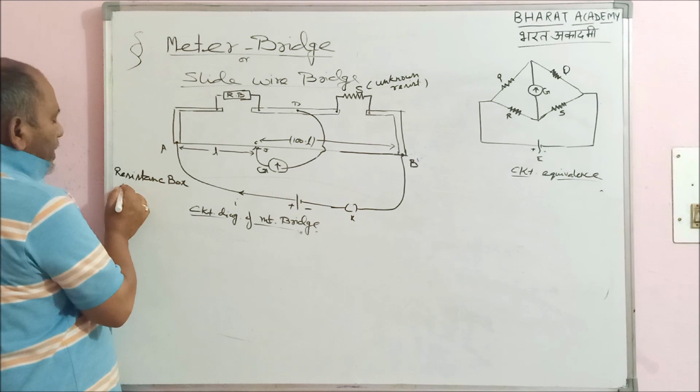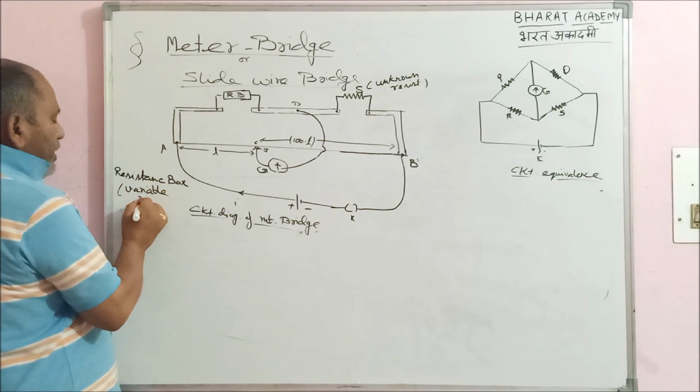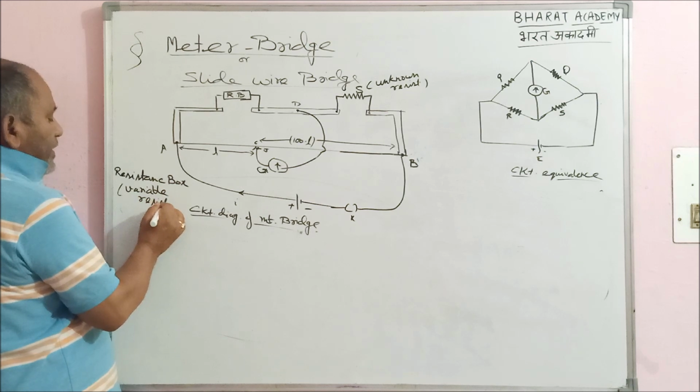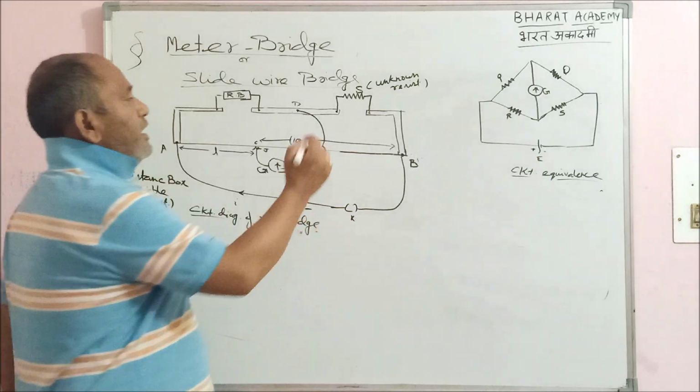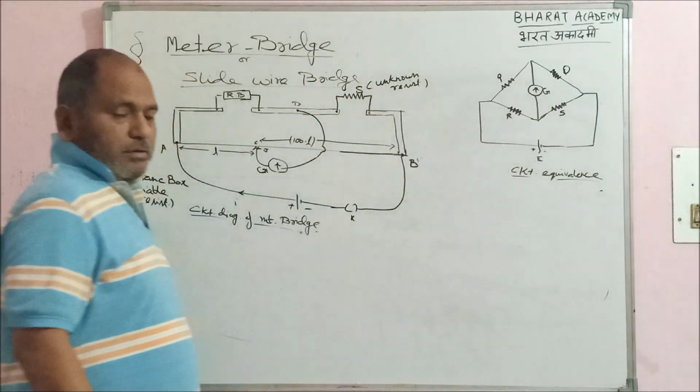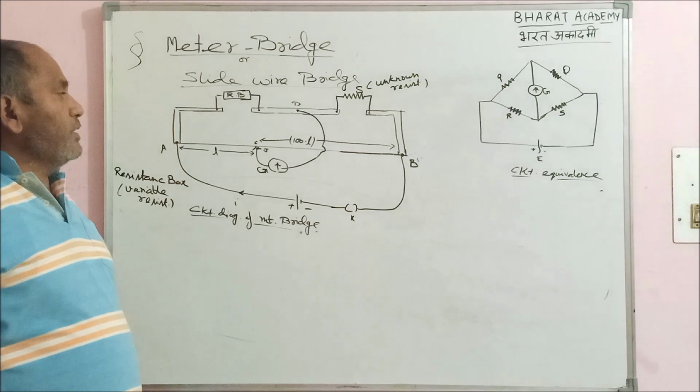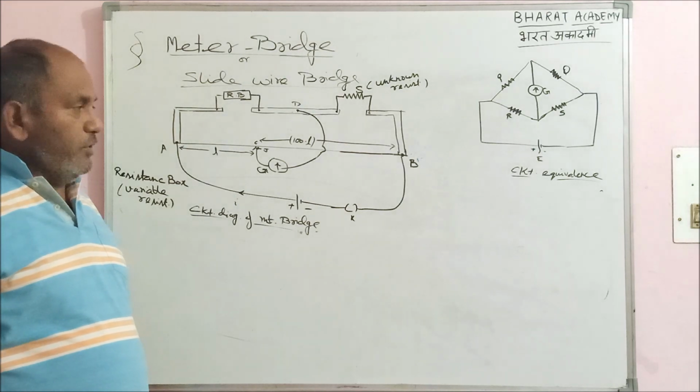Right? It consists of a variable resistance of very high value, varying from 1 to 1000. Right? This S is the unknown wire whose resistance or specific resistance we are going to calculate.